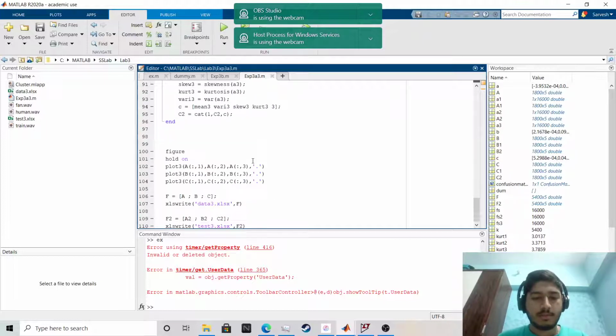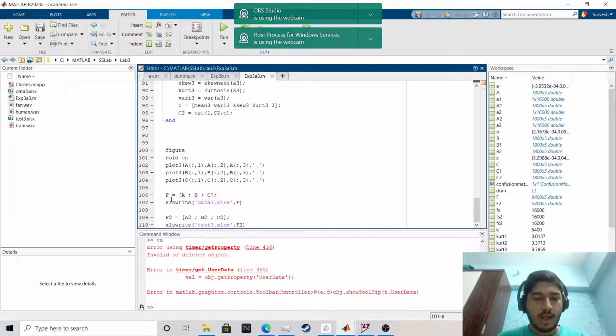Rest of the code is the same, and then I am saving this for train human, fan, human and train noise. I'm attaching them together to create a single matrix which is F, and I'm writing the matrix as an Excel file. Similarly, this is for the training set and this is for the test set. As you can see, these two files are created by running this code.